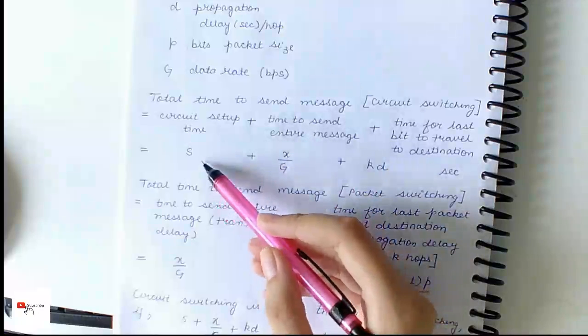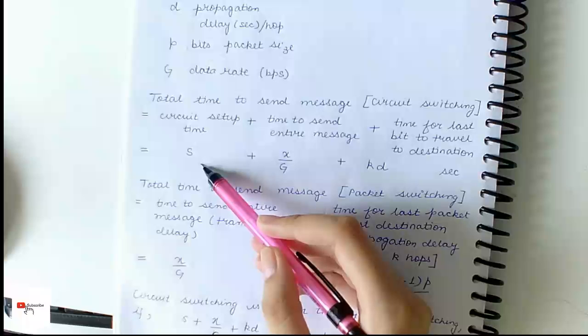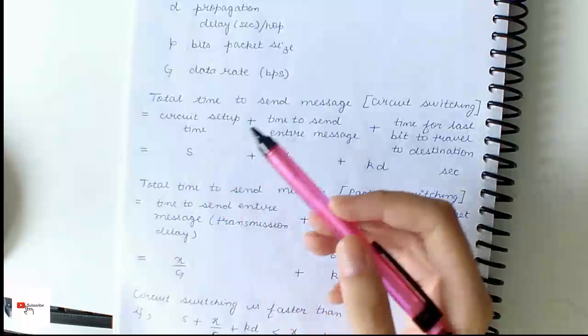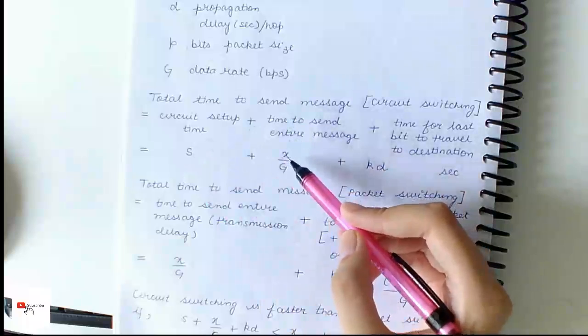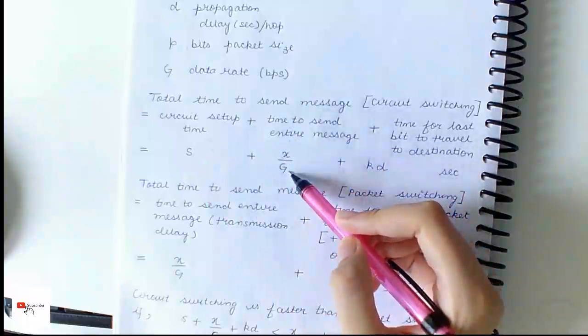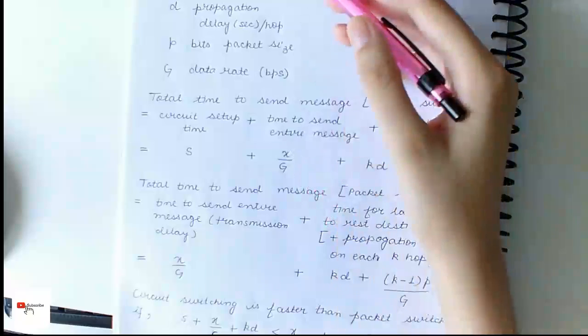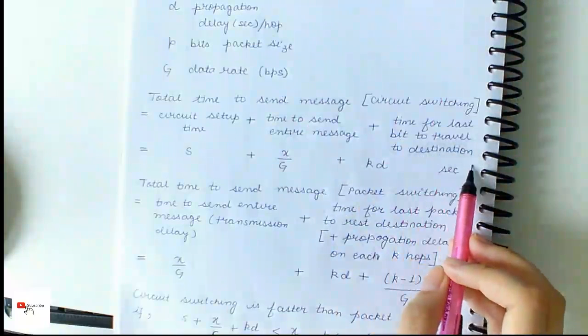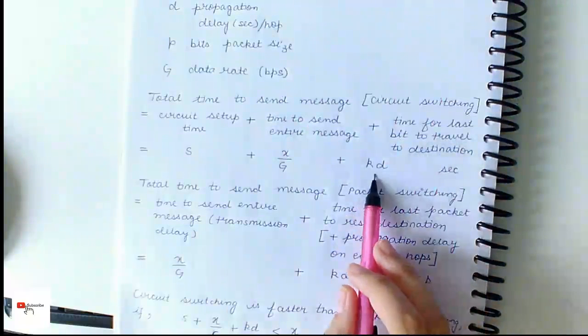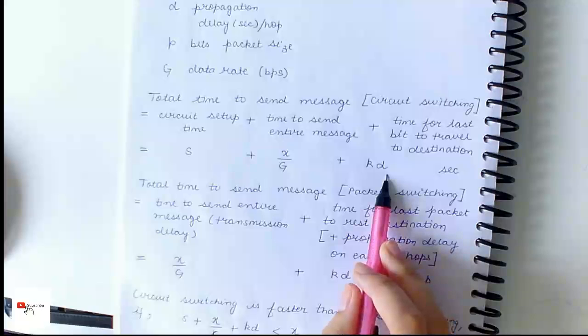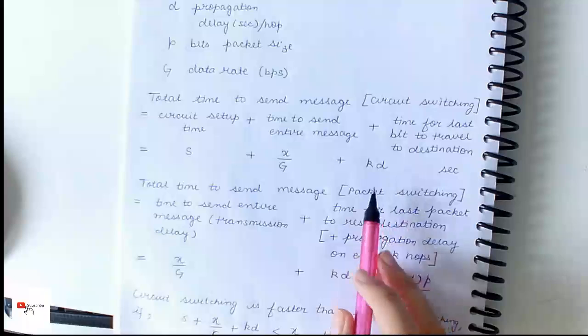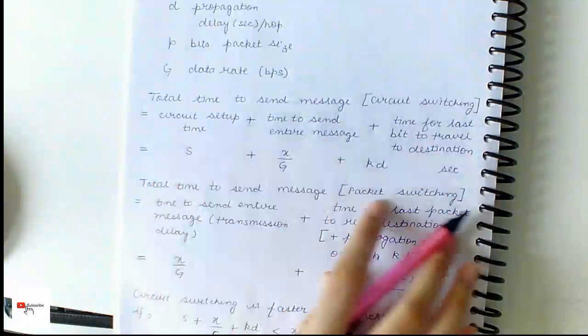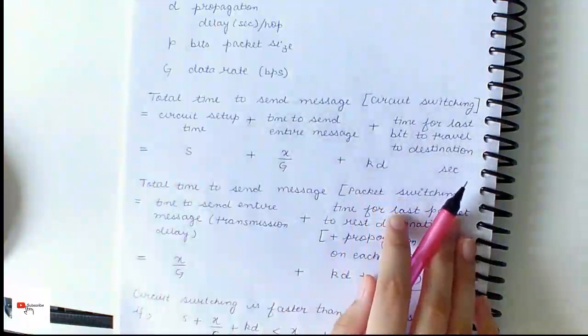So, circuit setup time is given by S. Now, putting the entire message takes X by G seconds, where X is the length of the message and G is the data rate, and time for the last bit to travel is K into D seconds. So, the total time for circuit switching is the sum of all these three.